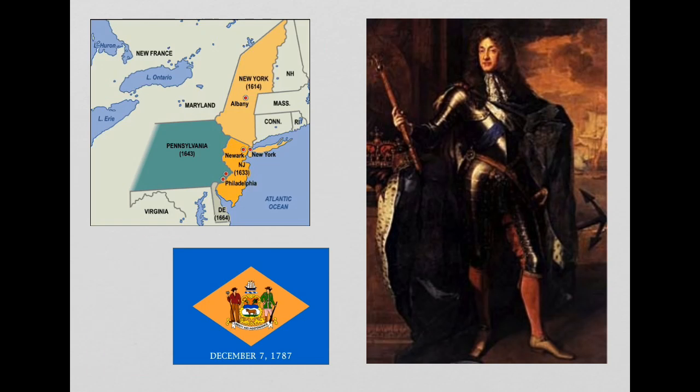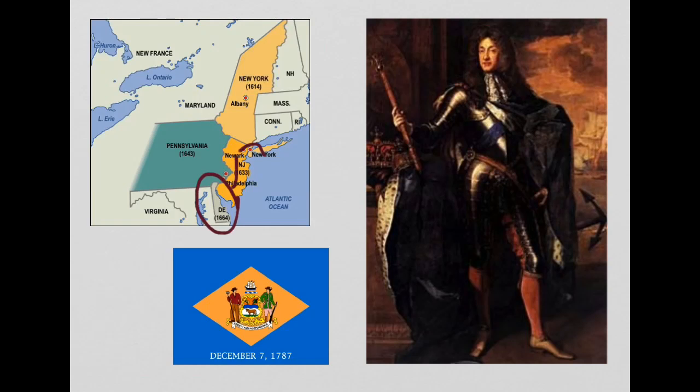A third group I want to mention is Delaware. Well, in 1638, the Swedes claimed Delaware. Notice this very small area right here, so where it's located today as well by Pennsylvania. This is New Jersey today, and New York and so forth. So, they're there. Well, King Charles, of course, says, this is our land, and the land's going to be given over to his brother again, the Duke of York.